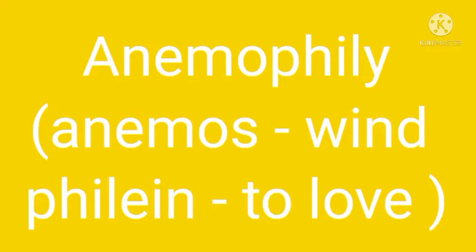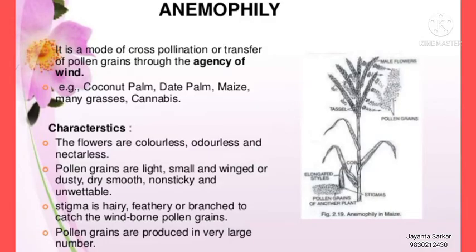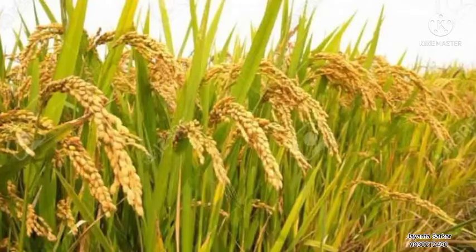Anemos means wind. Philein means to love. The wind transfer of pollen grains is employed by the plants of the grass family, which are commonly grown for fodder. Maize, grass, etc. are examples.